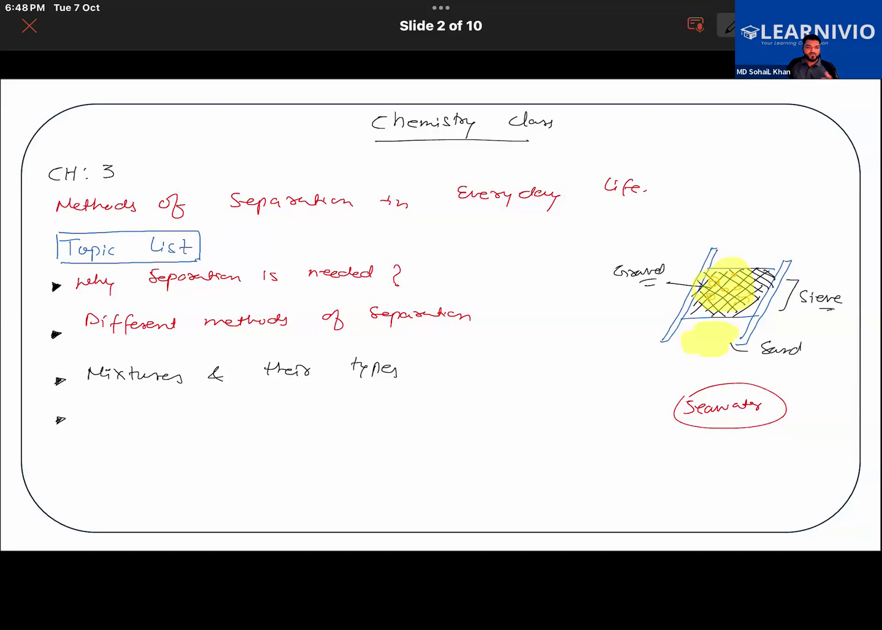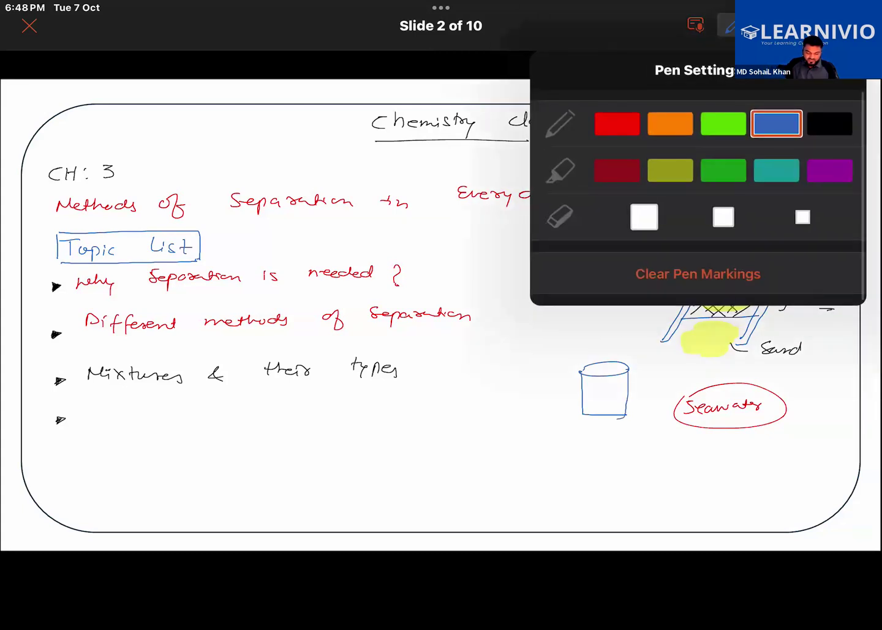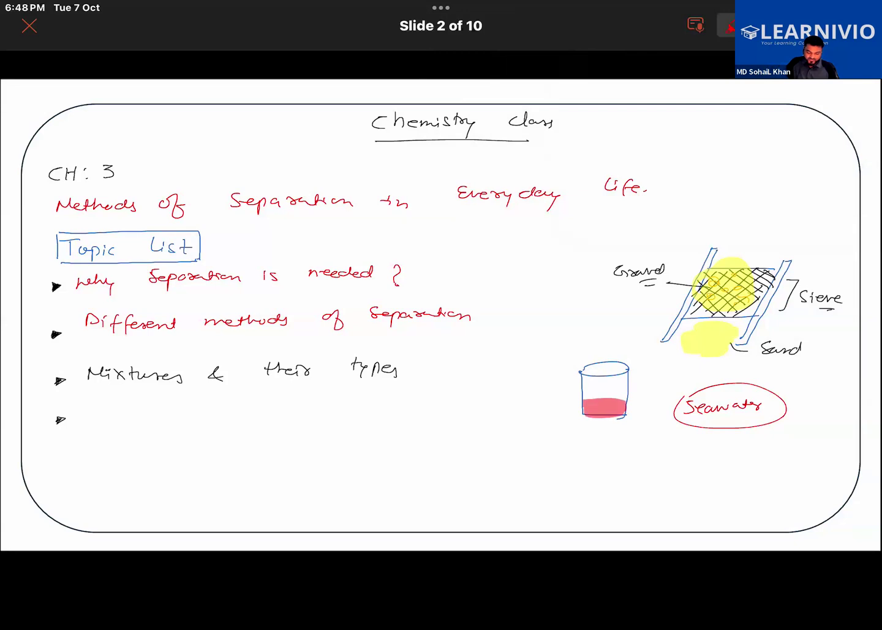Then we will learn about methods like sedimentation. Suppose you take dirty water from a pond and let that water rest in a tumbler or in a container for some time. All the mud will settle at the bottom like this, right? So that is sedimentation. Then we can pour out the clear water from it. That will be decantation, and so on.